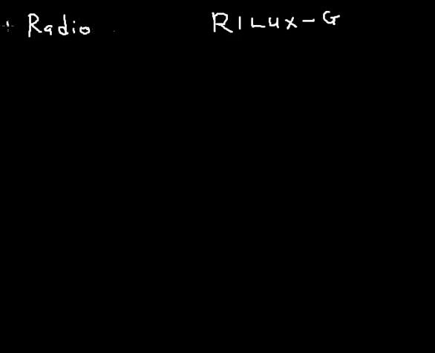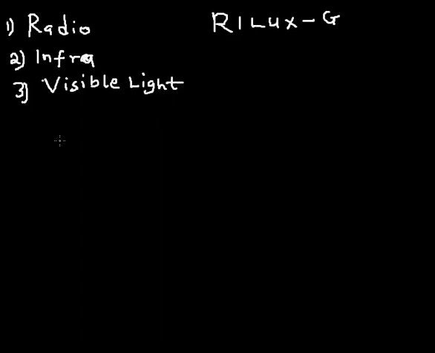Radio wave is from a radio transmission station. We have infrared from a phone, used for short distance transmission. We have light, that is visible light. The L there is visible light. Not all light is visible, but we're looking at the visible light.